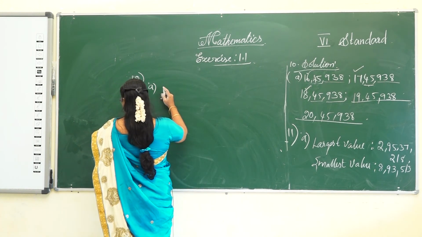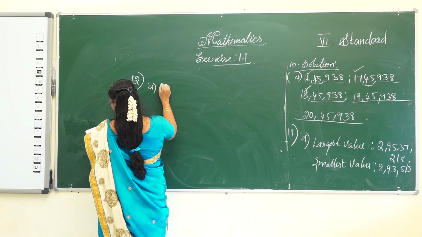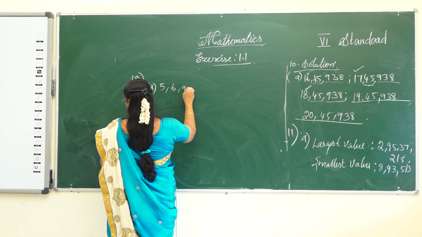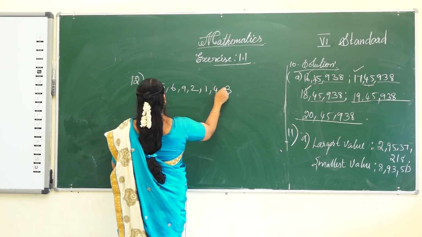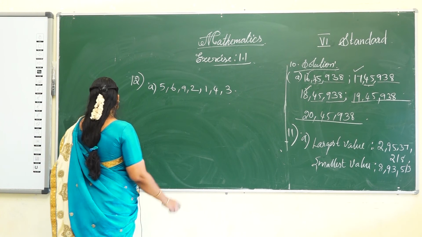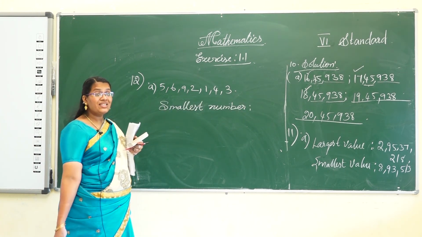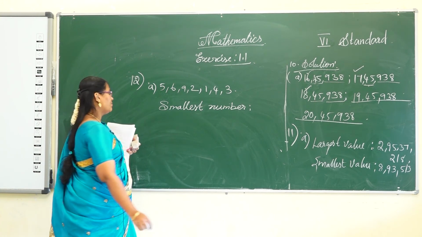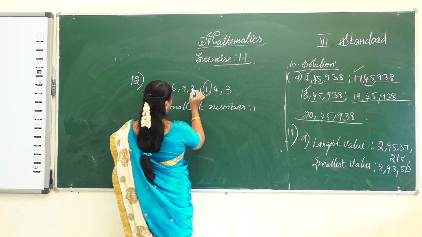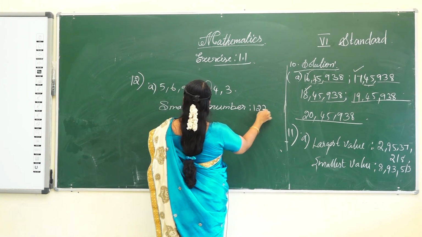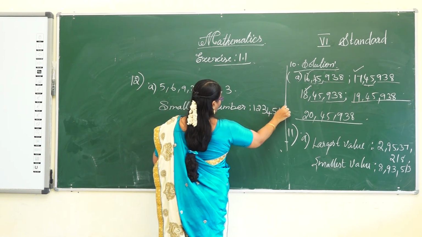The digits are 5, 6, 9, 2, 1, 4, 3. For the smallest number, write in ascending order, from smallest to largest: 1, 2, 3, 4, 5, 6, finally 9.